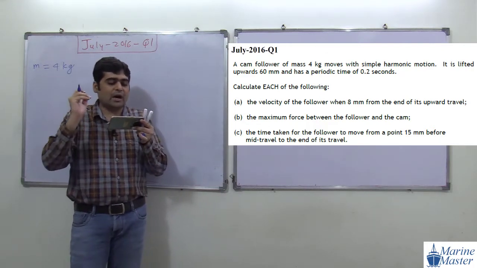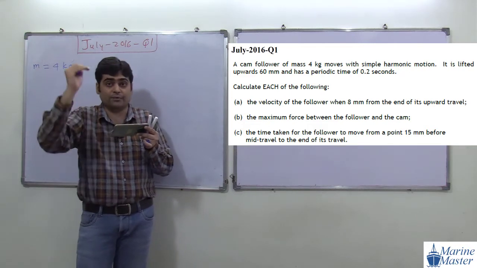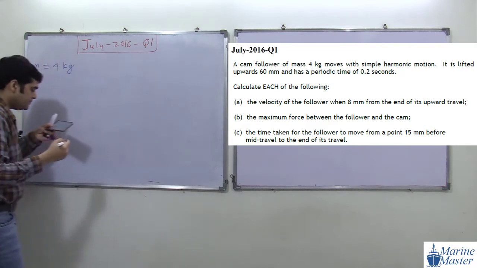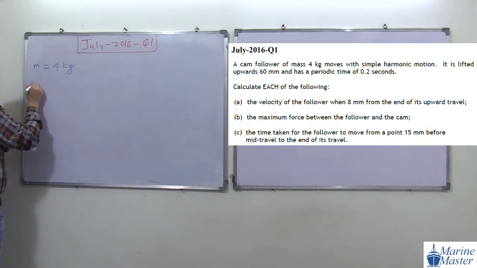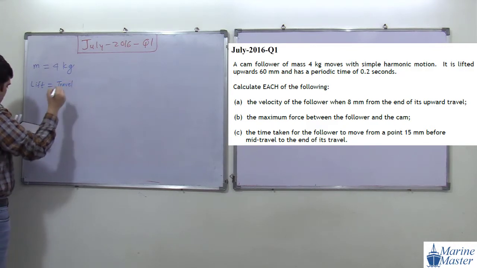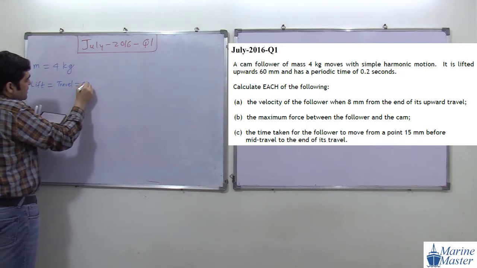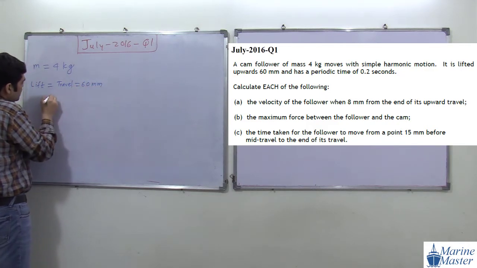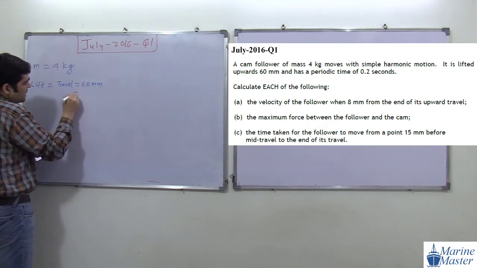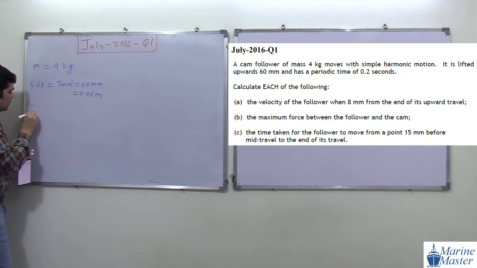It is lifted upward 60 mm. So here they have given us the lift. Lifted upward means what? Lift or travel. So this lift or total travel will become 60 mm. Try to see the scenario. So this lift travel of 60 mm becomes 0.06 meter. From this we will get the amplitude of SHM.